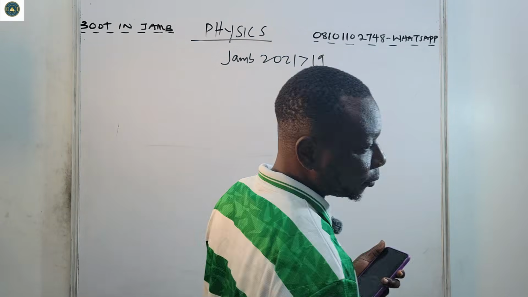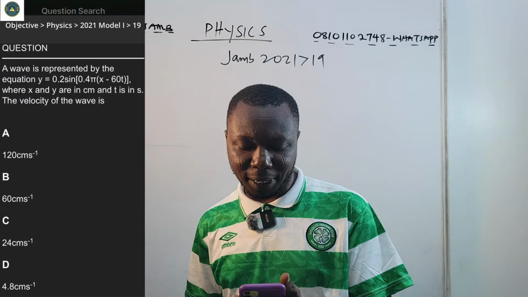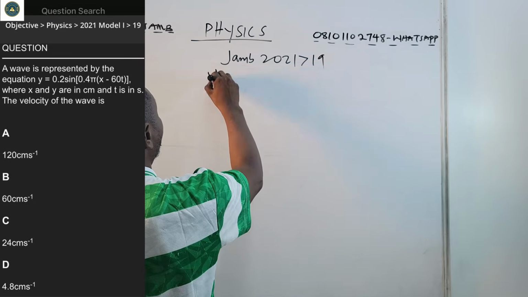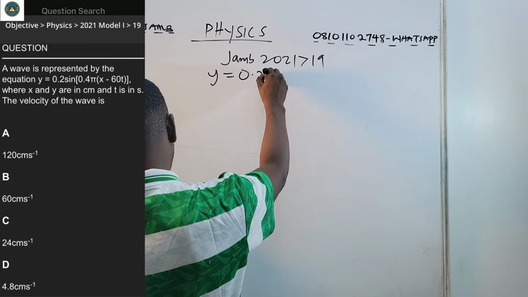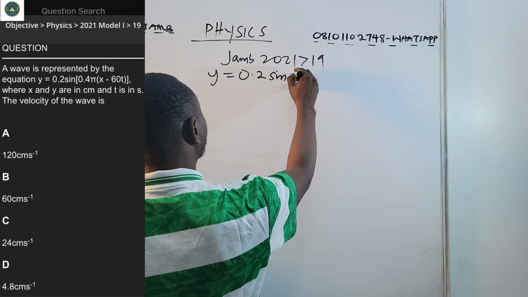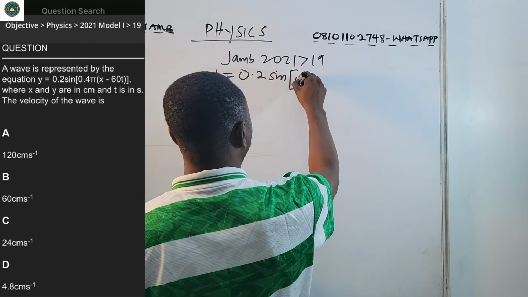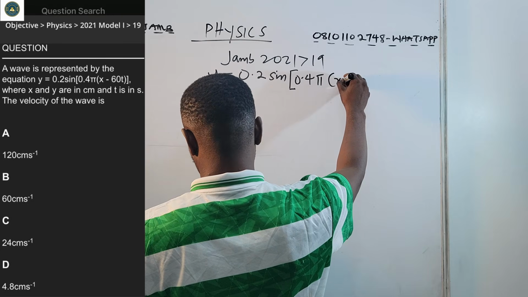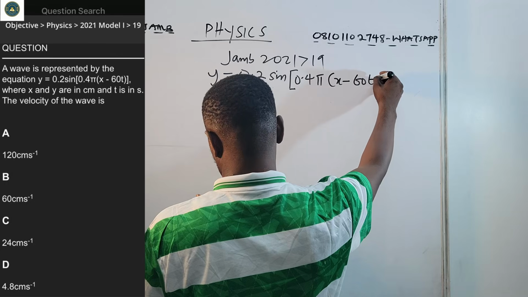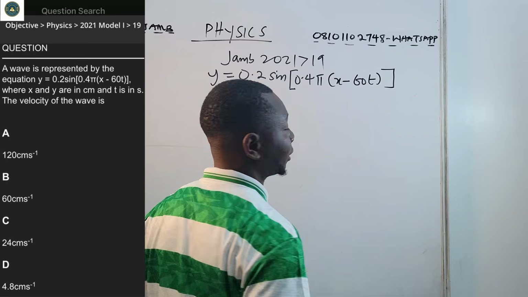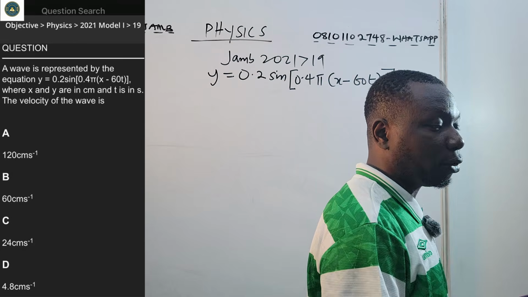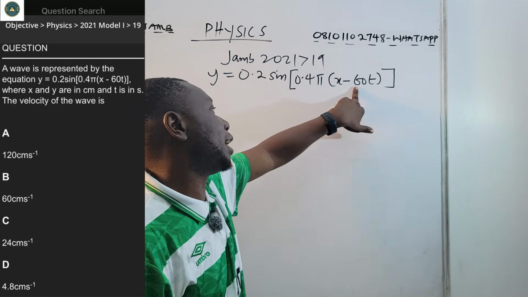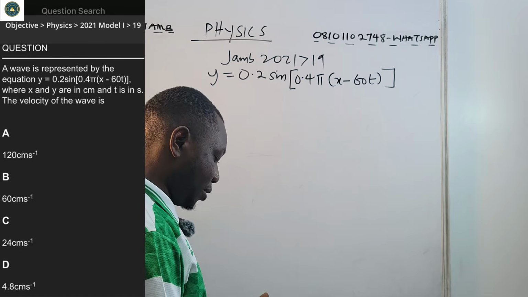question 19, it says a wave is represented by the equation y equals 0.2 sine, bracket, 0.4 pi, another bracket, x minus 60 t, bracket closed, then a full bracket. When you see a question like this, what you do is use this 0.4 pi to multiply the bracket so that you have a standard wave equation.